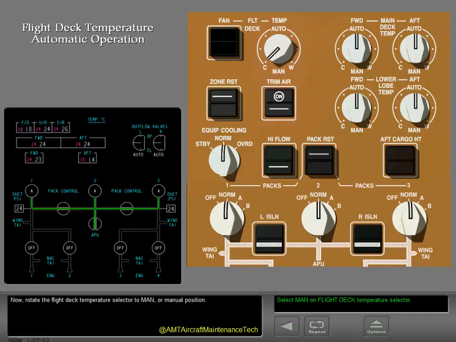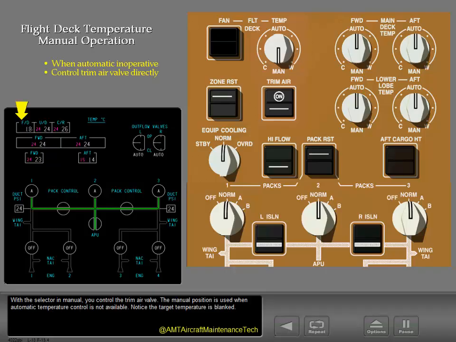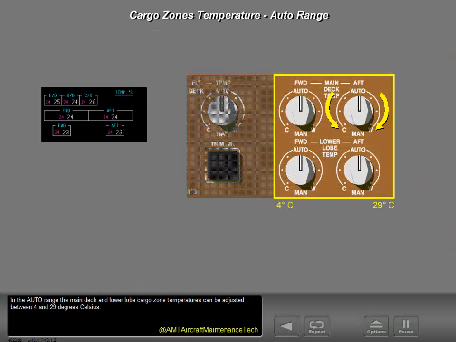Now rotate the flight deck temperature selector to man or manual position. With the selector in manual, you control the trim air valve. The manual position is used when automatic temperature control is not available. Notice the target temperature is blanked. In the auto range, the main deck and lower lobe cargo zone temperatures can be adjusted between 4 and 29 degrees Celsius.